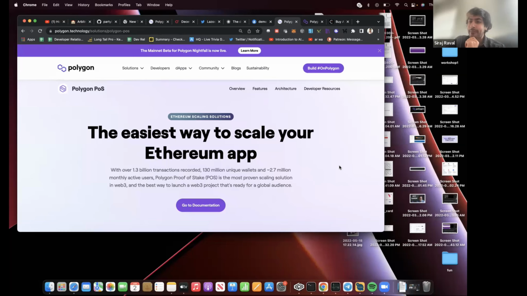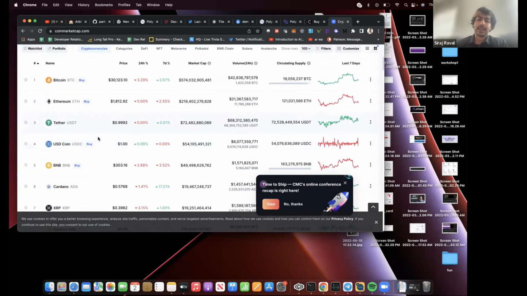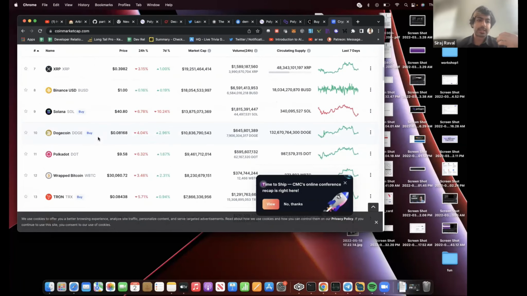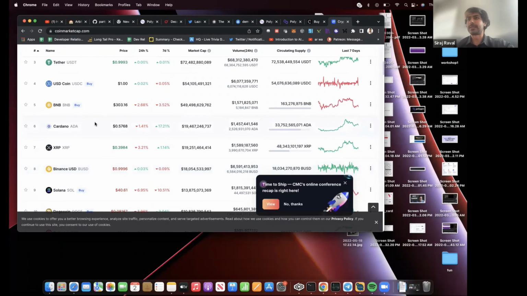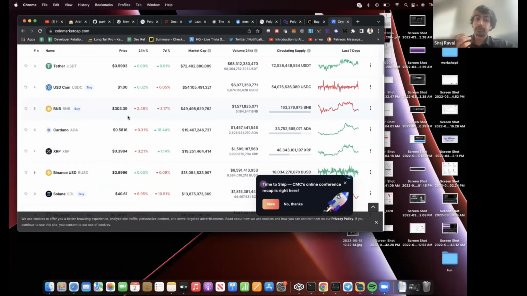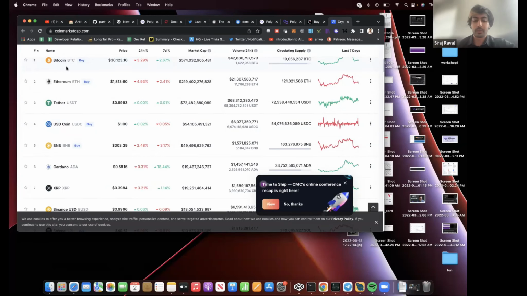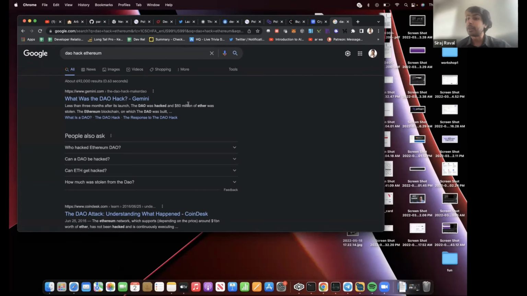And why haven't they switched? Primarily because of the security concerns around proof of stake. But when it comes to security, I think it's really a toss-up, because so many different cryptocurrencies have gone down. Solana has gone down, how many times, because of proof of history. There was the Terra thing that went down, and it was using proof of stake. And there are proof of work blockchains like Ethereum itself that went down with the DAO hack. I don't know how much money was lost in the DAO hack, but it was $60 million.